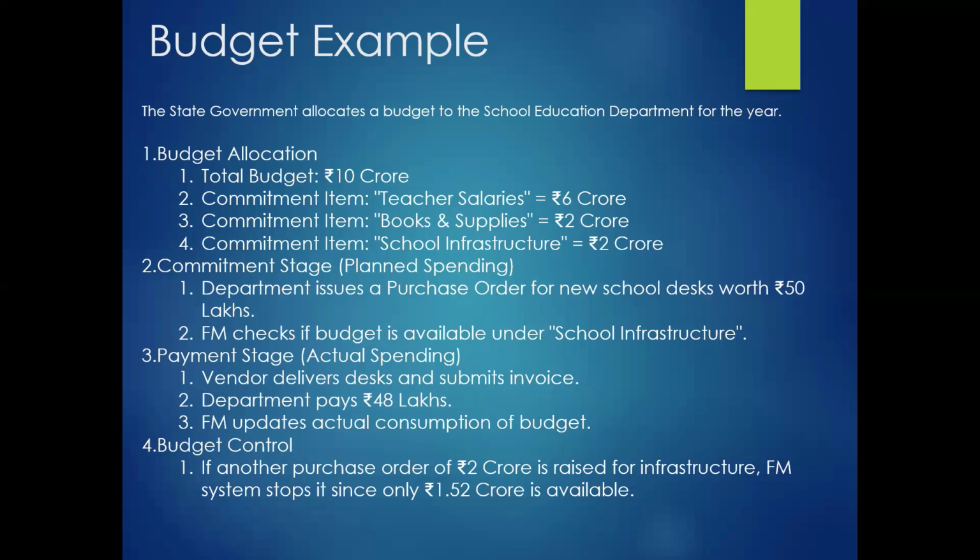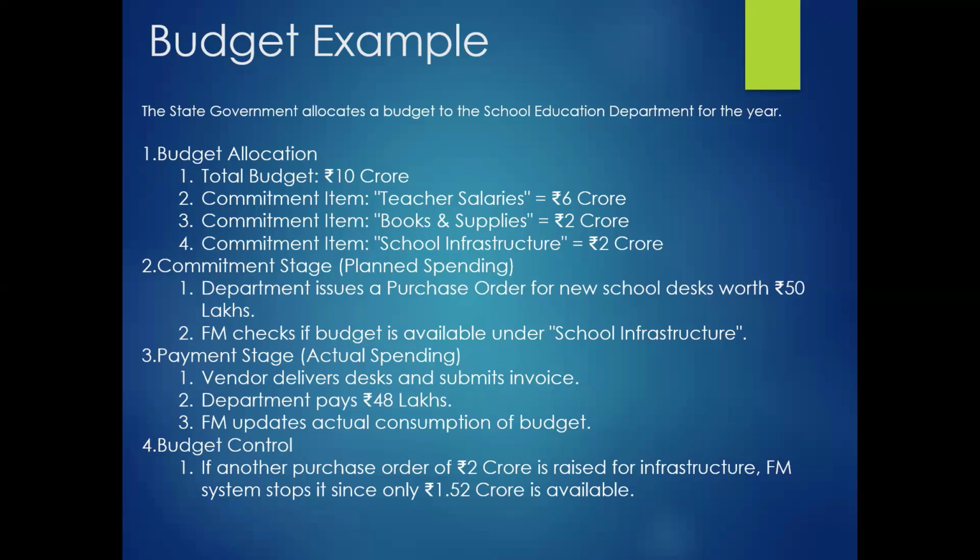Out of 2 crore, we have reserved via the PR and PO, since we have issued the purchase order for school desks worth 50 lakhs, and FM checks that the budget is available under school infrastructure. Then when we make the payment, that is the actual spending, the vendor delivers the desks and submits the invoice, and the vendor has sent a bill of 48 lakhs, and the FM updates the actual consumption.